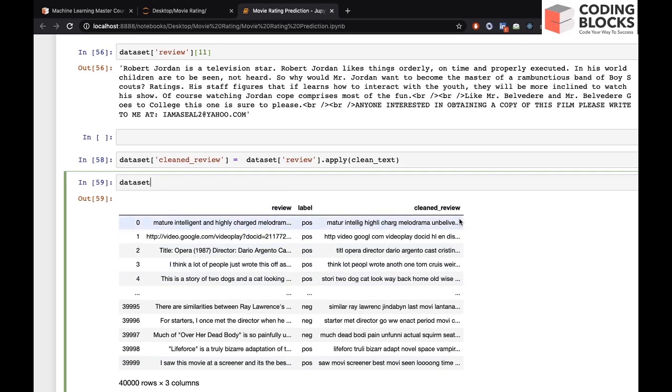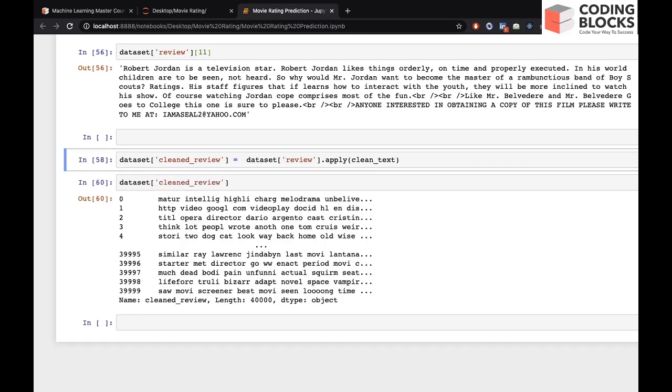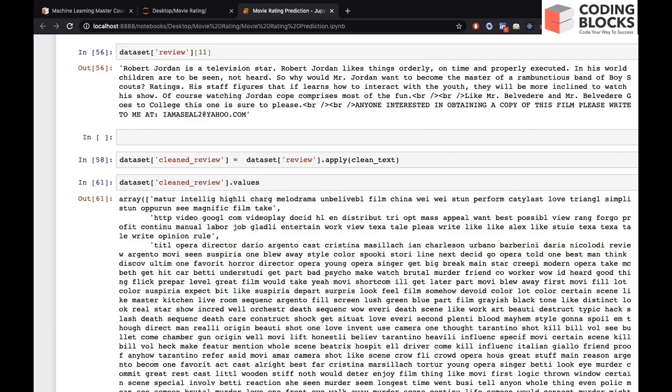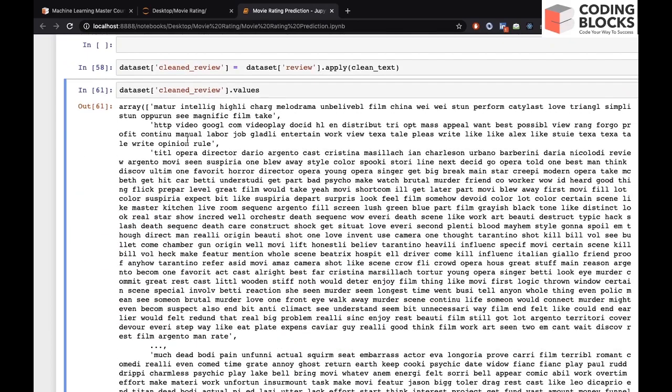We are only concerned about clean review. We can access it by writing clean review, and this is right now a pandas series. To convert it into numpy we just use dot values. So you can see this is now a numpy array of 40,000 reviews.